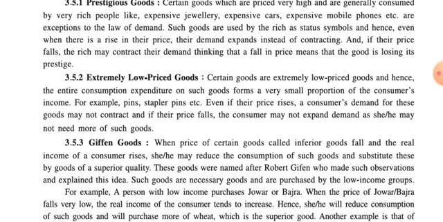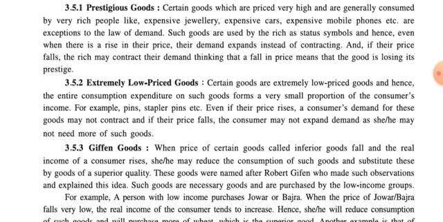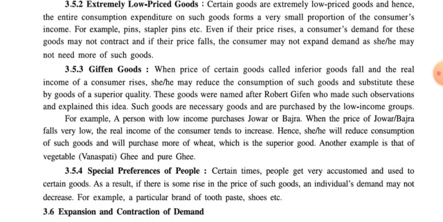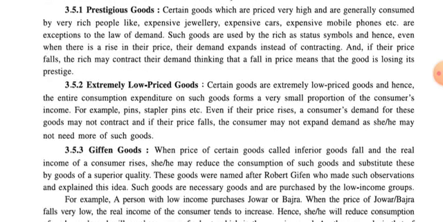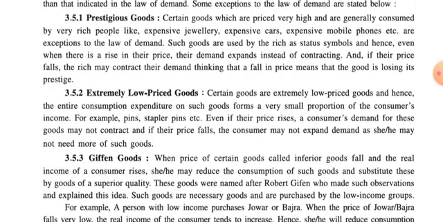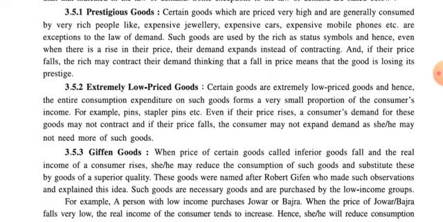Basically, there are four types of exceptions. First one is prestigious goods. Second one is extremely low priced goods. Third one is given goods. And fourth one is special preference of goods. Now let us start discussing all these points one by one, starting with the first point, that is prestigious goods.